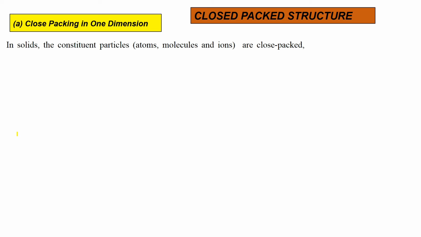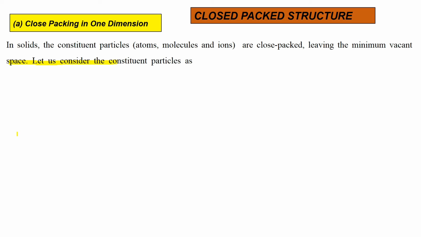And now close packed structure. Close packing in one dimension. In solids, the constituent particles, atoms, molecules and ions are close packed, leaving the minimum vacant space.